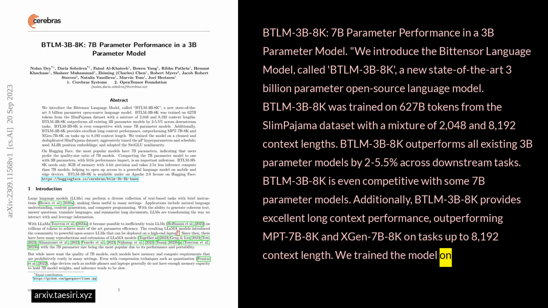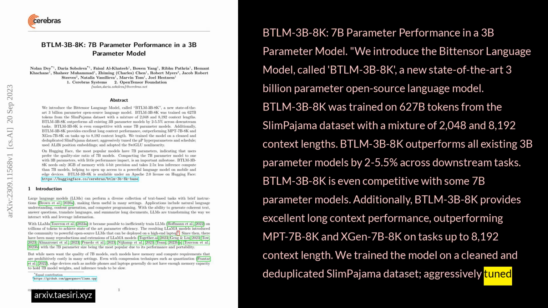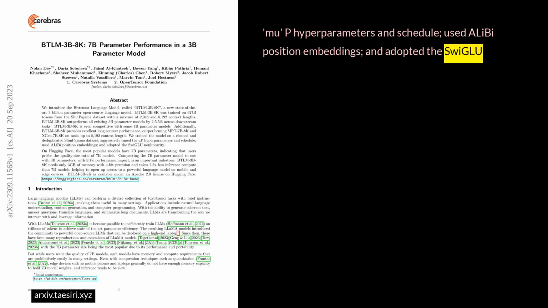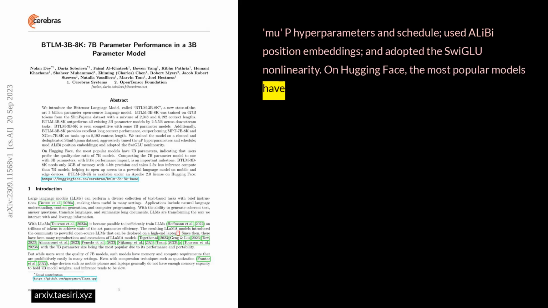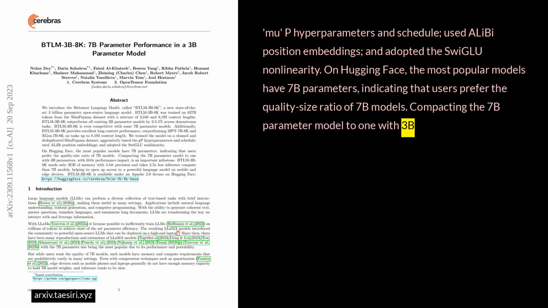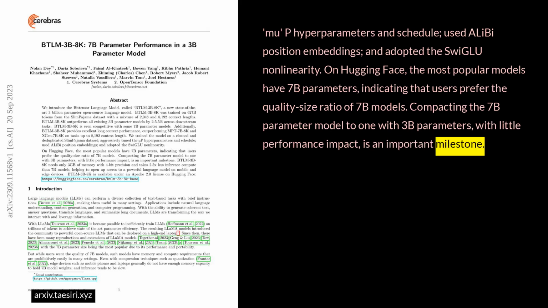We trained the model on a cleaned and deduplicated SlimPajama dataset, aggressively tuned the muP hyperparameters and schedule, used ALiBi position embeddings, and adopted the SwiGLU nonlinearity. On Hugging Face, the most popular models have 7B parameters, indicating that users prefer the quality-size ratio of 7B models. Compacting the 7B parameter model to one with 3B parameters with little performance impact is an important milestone.